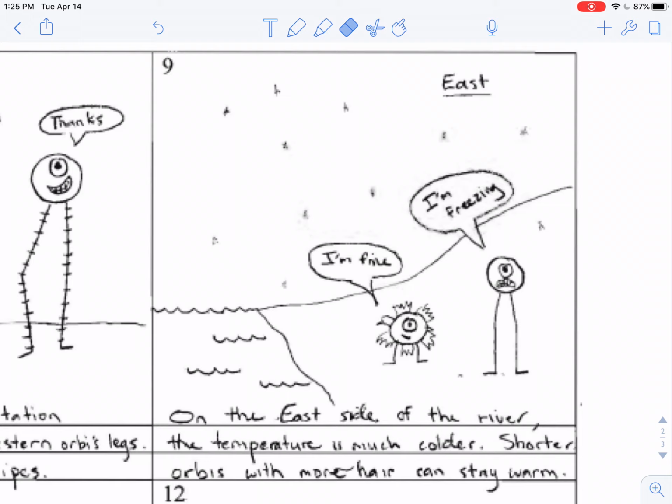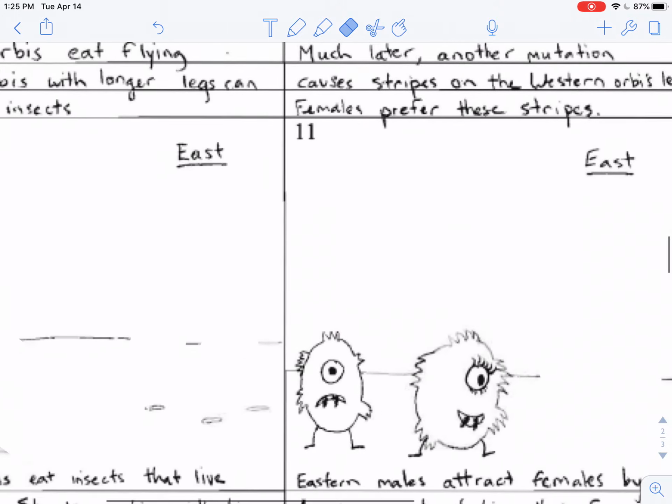So you can see that this tall, hairless Orby is very cold, and the short, hairy Orby can stay warm more easily. So it is a survival advantage to be short and hairy over on the other side of the river because the environment is different. Let's look at picture number 10.